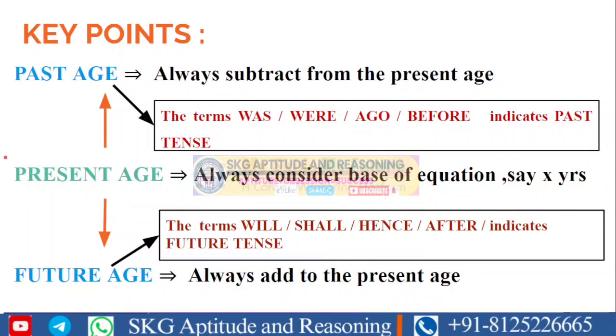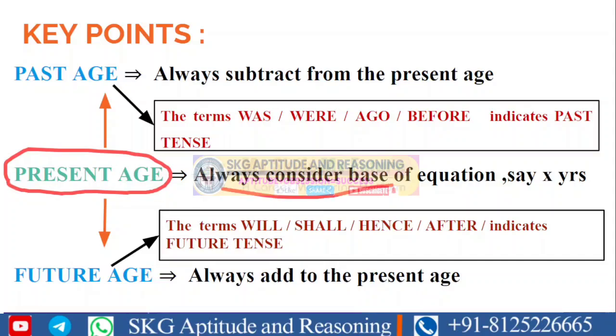As we know, we have three tenses: past, present, and future. Suppose we are all at a present age. As we are in the present age, we always consider the base of the equation, like x years or some ratio, in the present age only.